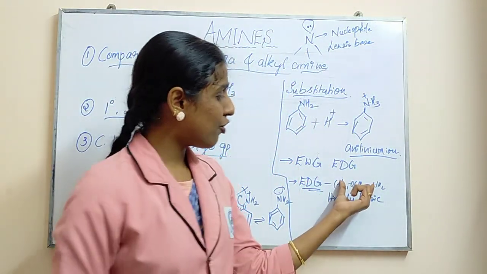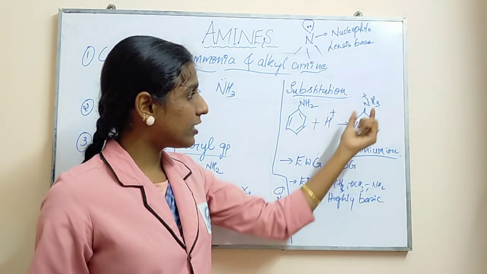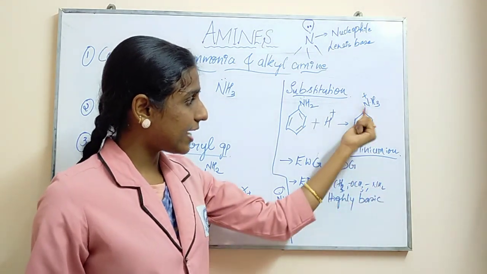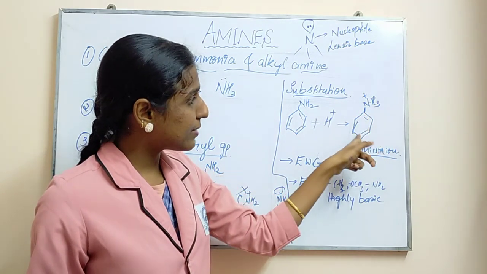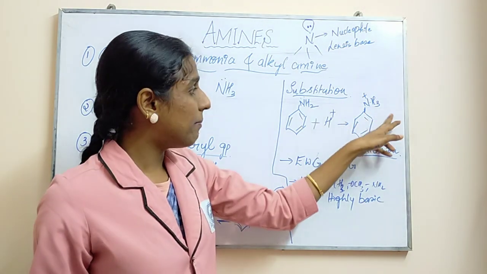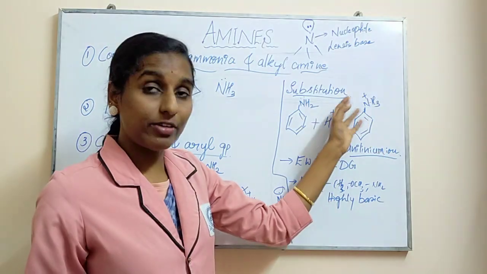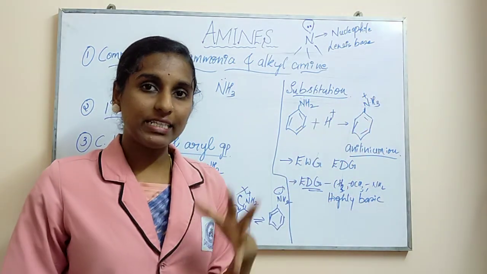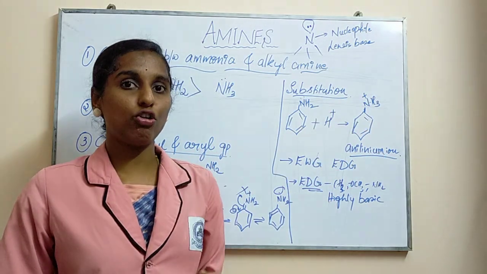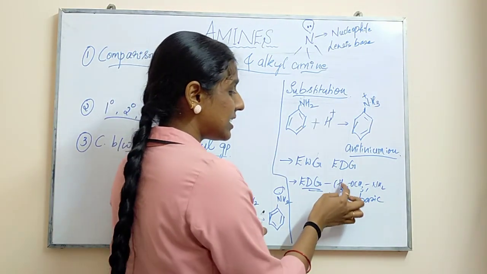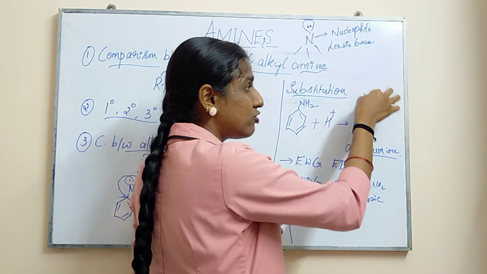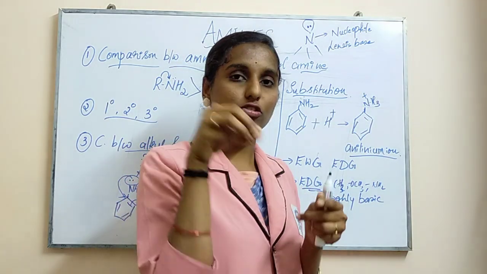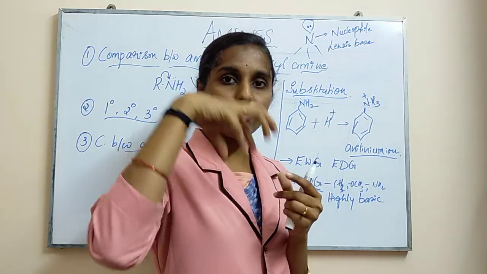See, because of the presence of donating groups, if these groups are attached to the ring, what will happen? They will give the electrons to the ring. Again, resonance will take place over here also. But after resonance formation, the compound will become more stable, because it is giving electrons, right? So when it gives electrons, finally the nitrogen will be getting a larger number of electrons. So the nitrogen will be having more electron density now.